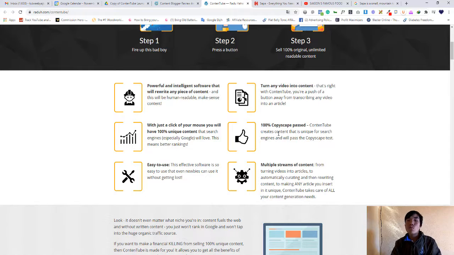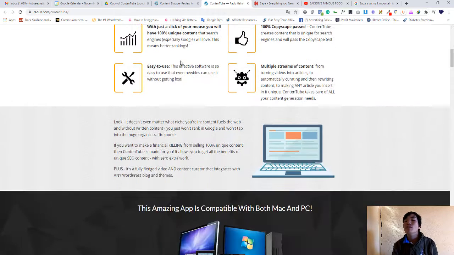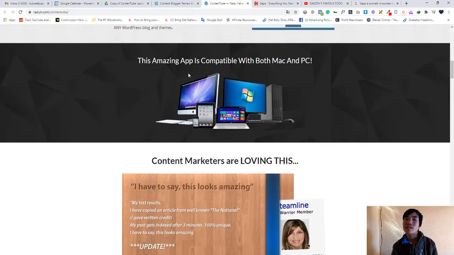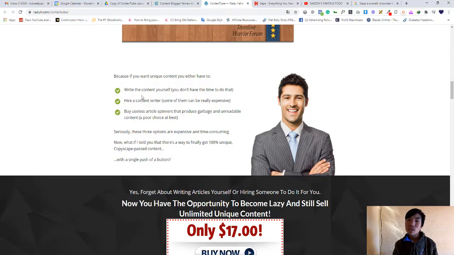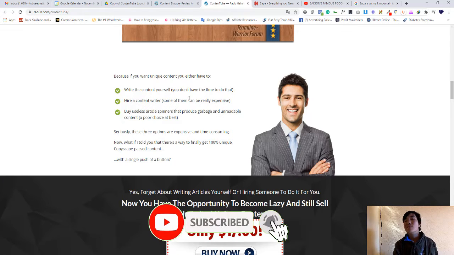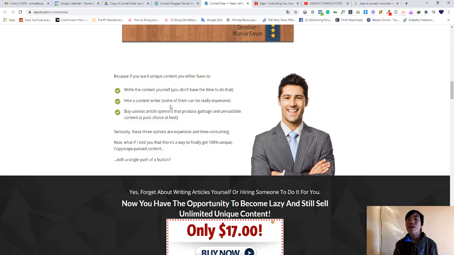This is 100% unique and good for search engine optimization, so you don't need to worry about a Google ban or people who say it's copyrighted. Do not worry about that. It's 100% unique for your website. You just use it on any computer. You see here, the alternative is to write the content yourself, but you don't have time for that, or hire content writers, and some of them can be very expensive.